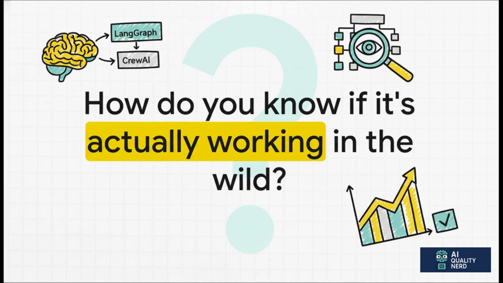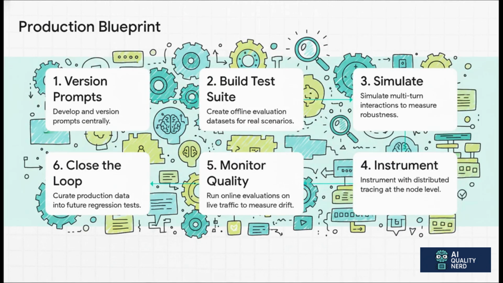Because an agent that seems perfect on your laptop can fail silently in 1,000 different ways once real users start interacting with it. So how do you find those failures before your customers do? The answer is having a systematic blueprint for reliability. And the best part? This works with any framework you choose.